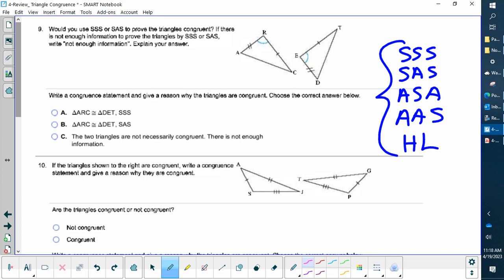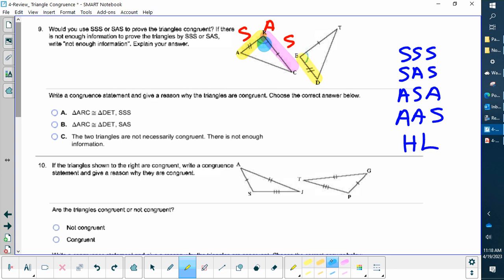Now, it's just the way we name things. So I'm going to go in a clockwise or counterclockwise rotation. I notice this is a side, tick marks. This is an angle, and this is a side. So this would be a side, angle, side scenario, going clockwise or counterclockwise. And I get the same thing over here. Okay? This is a side. This is an angle, and this is a side. So these have to be congruent. And it's right here, and I notice the side, angle, side scenario here. Okay, let's go on to the next one.